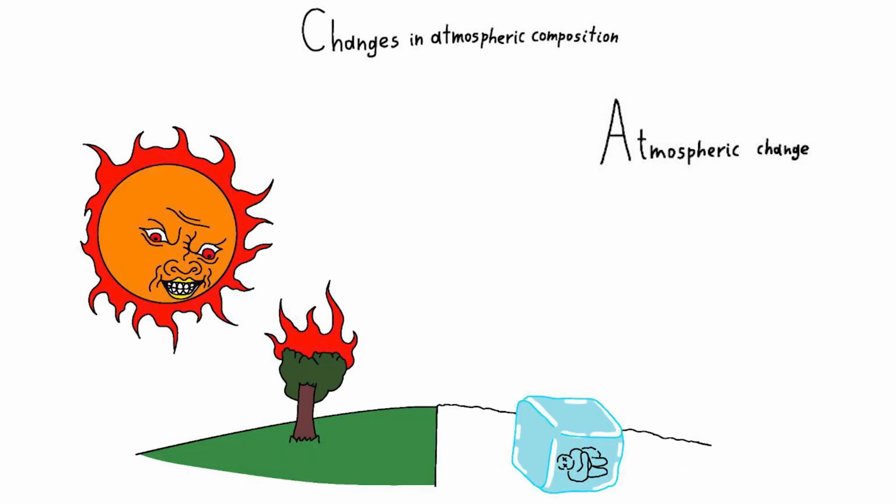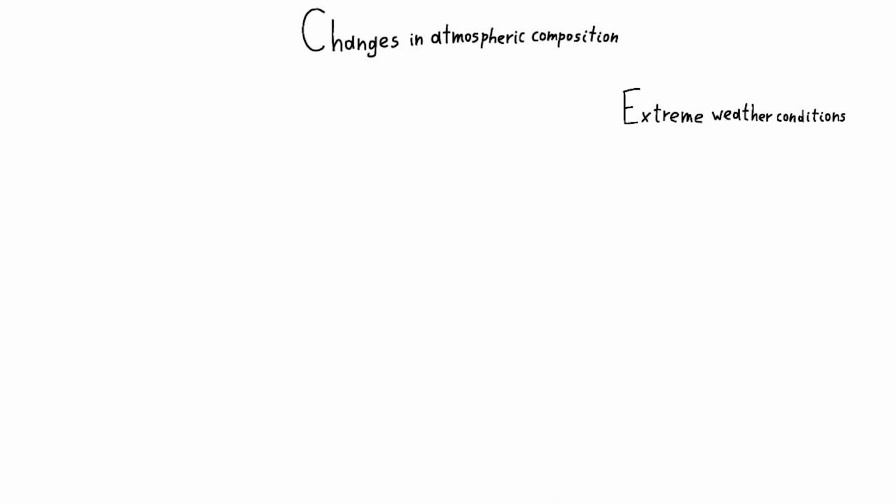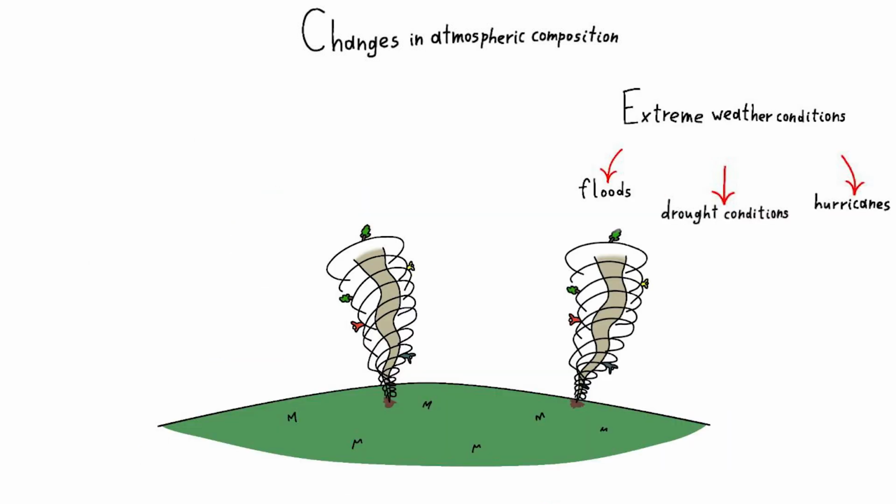Abrupt changes in atmospheric composition can lead to global warming or cooling, causing catastrophic changes in the planet's climate. This can lead to the involvement of extreme weather, floods, droughts, hurricanes, and other catastrophic events that threaten the life and well-being of humans and animals.